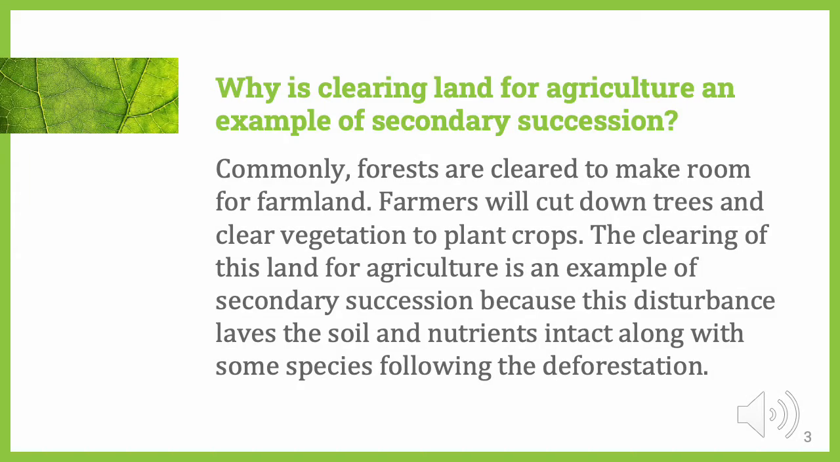Before I dive into the effects that secondary succession has on a community cleared for agriculture, it's important to understand why the clearing of land for agriculture is an example of secondary succession. So commonly what happens is forests are cleared to make room for farmland. Farmers and other people will cut down trees and clear vegetation to plant crops. The clearing of this land for agriculture is an example of secondary succession because this disturbance still leaves the soil and nutrients intact, along with some species following the deforestation and clearing of land.